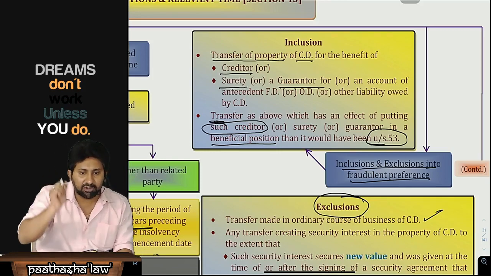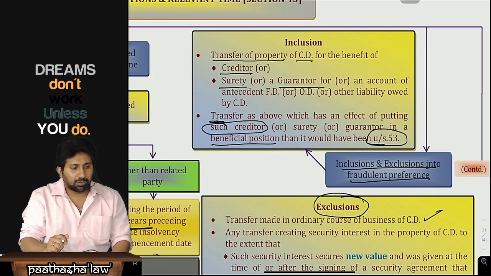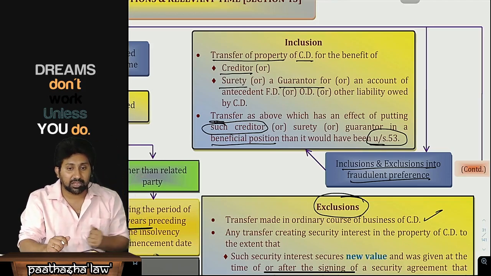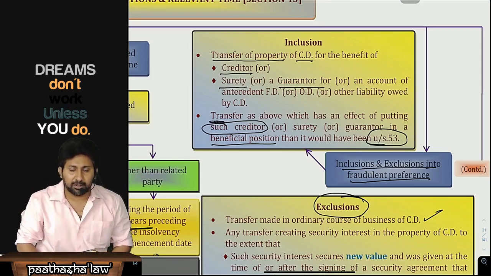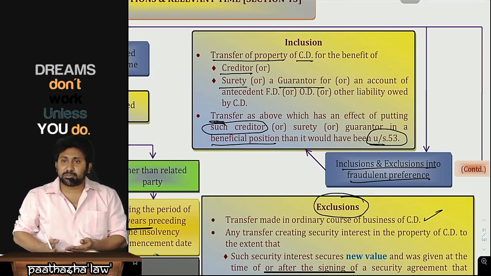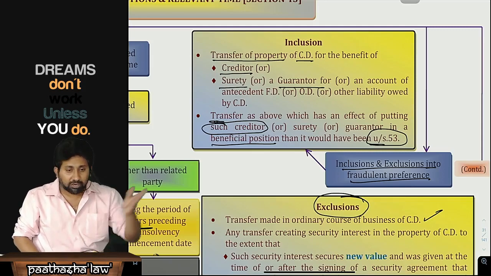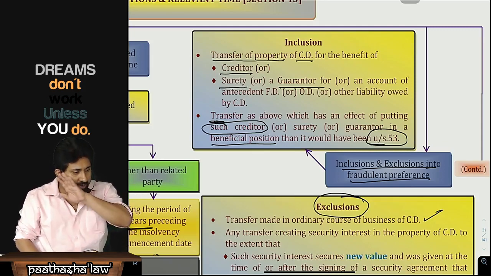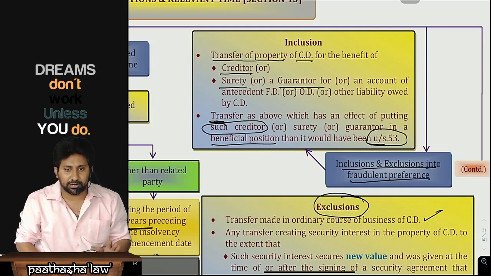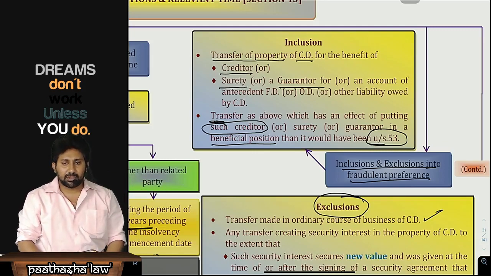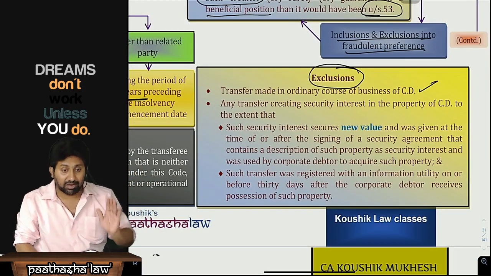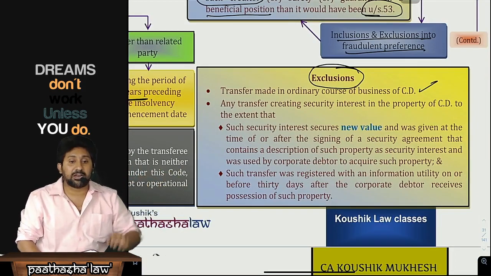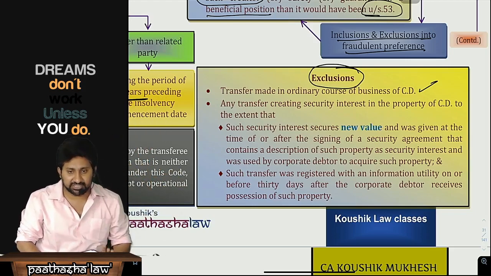Instead of making the payment, why are you transferring the assets? If that asset were there today, it would have got a higher value, but that asset is not there in the company. The problem is, asset value reduces, and just that one creditor gets to eat. Then what about the other creditors in the company? So a fraudulent preference is invalid. It becomes void ab initio. We will get the recovery back. Now the problem is, even though you transfer the assets of the corporate debtor to a creditor, that will not be a fraudulent preference if either of these two conditions exists.